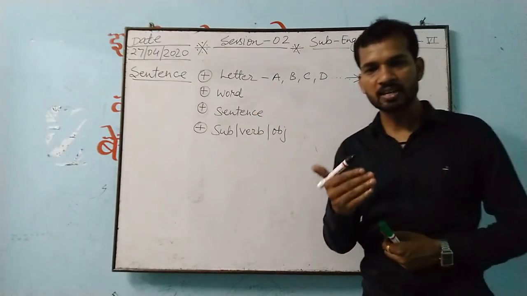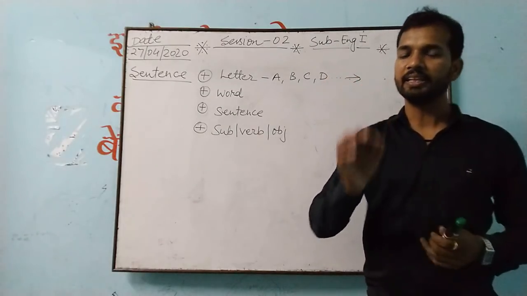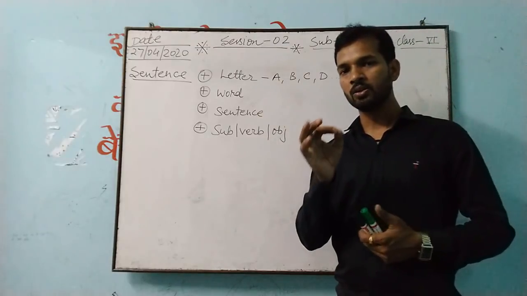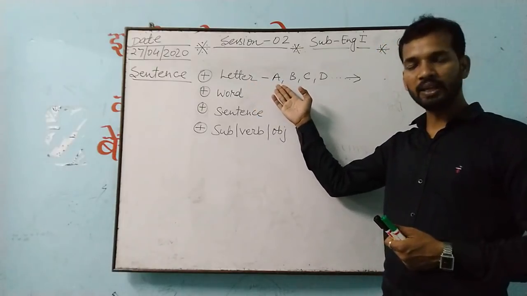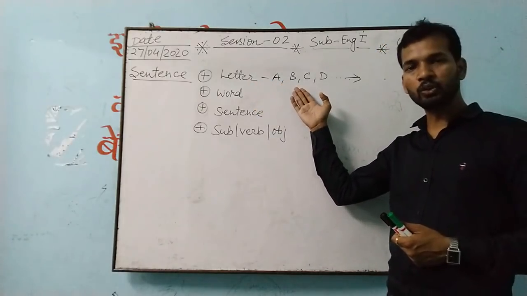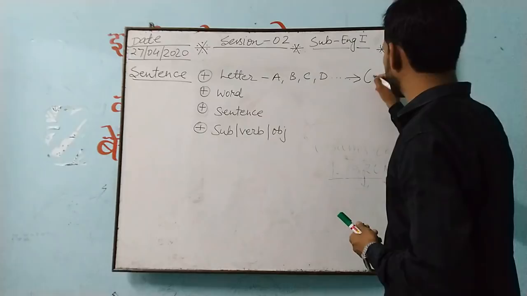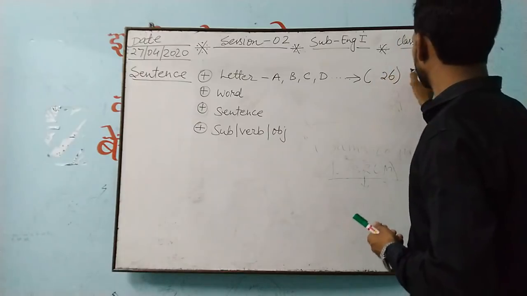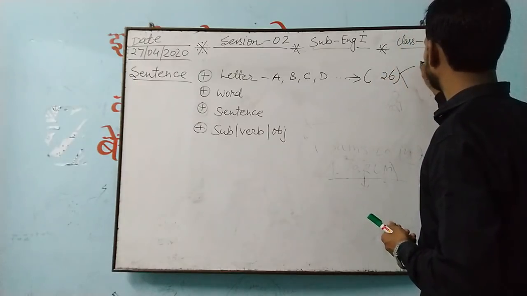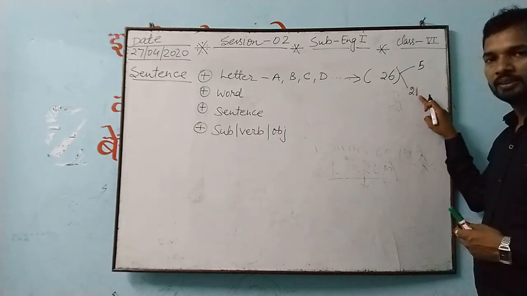So if someone asks you what is a letter, you will tell only this: the smallest unit of a language is known as a letter. An example would be A, it can be B also, K also. The total number of letters in our English language is 26. And this 26 is further divided into two parts, that is 5 and 21. I explained to you 5 is vowel and 21 is consonant.